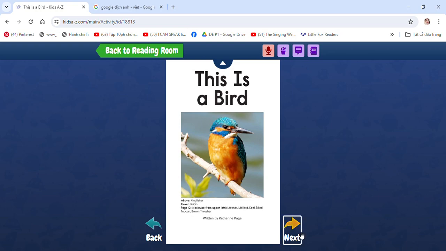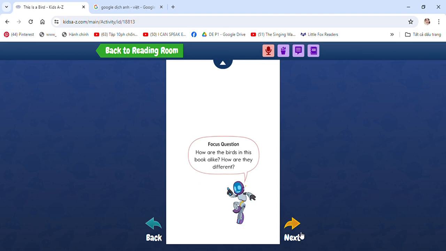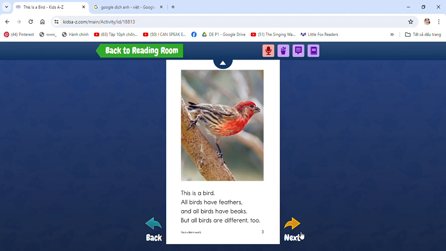This is a bird. Focus question: How are the birds in this book alike? How are they different? This is a bird. All birds have feathers, and all birds have beaks, but all birds are different too.